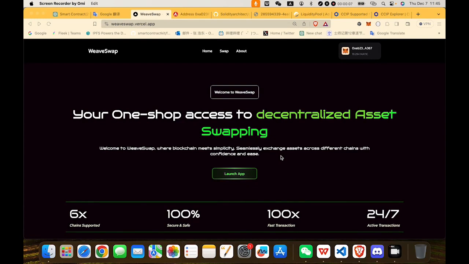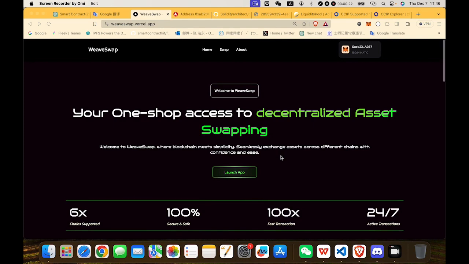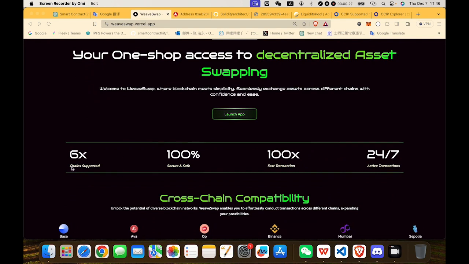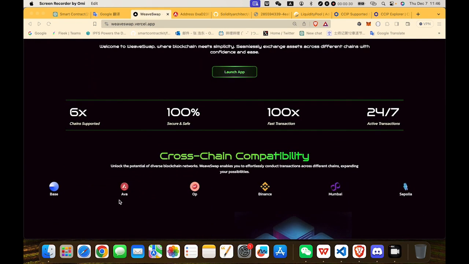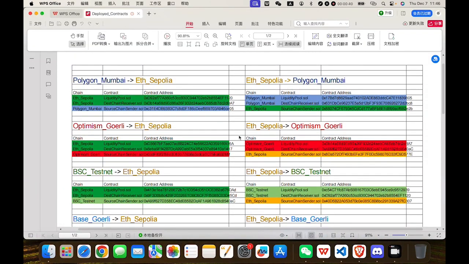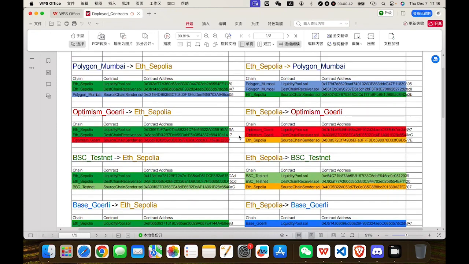Our project name is WeaveSwap. We use Chainlink CCIP. We support cross-chain ERC20 tokens for users. You can see this on our website. We support 6 chains. You can see here, for example, Avalanche, Optimism, Mumbai, and Sepolia. So you can see we deployed all contracts on these networks.